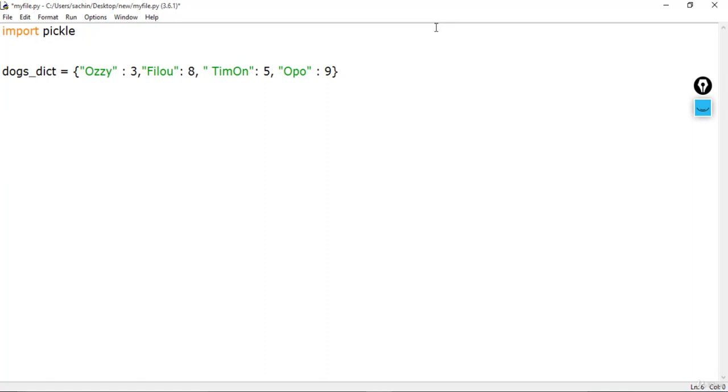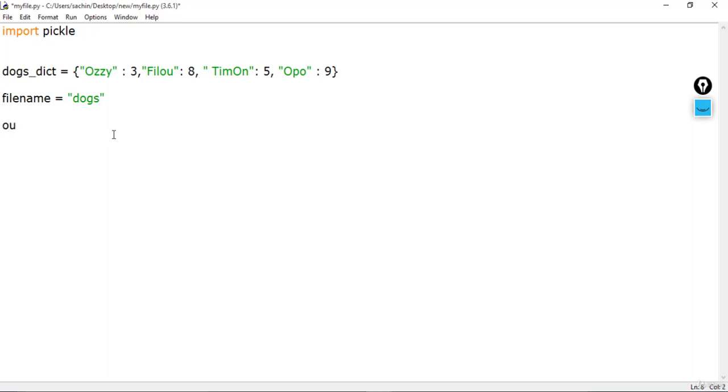So in order to pickle this dictionary, you first need to specify the name of a file you will write it to. Let's go down over here. In this case we'll make a file name that will obviously be the dogs file name. So let me create the file name over here, and let me specify this as dogs. So our file name will be dogs, and after that we have to open the file.